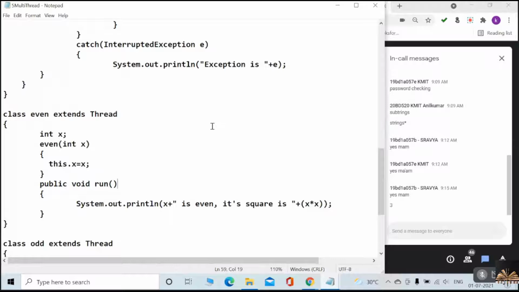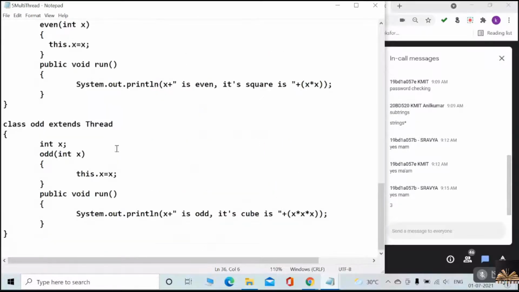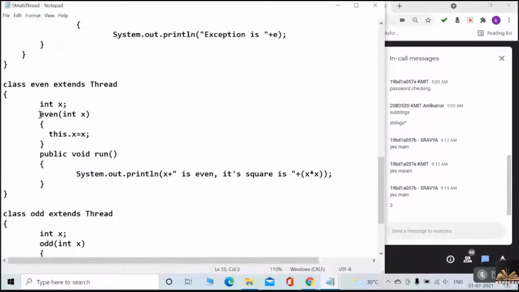Then what is the role of this? I just pass the number along with the constructor, new Even(number). So I should have a parameterized constructor, and with this number I need to define the even thread. There is one data member, that is x. For that x I am initializing the number, or else you can say I am initializing the number to x in the even thread. Hope you understand this, everybody.